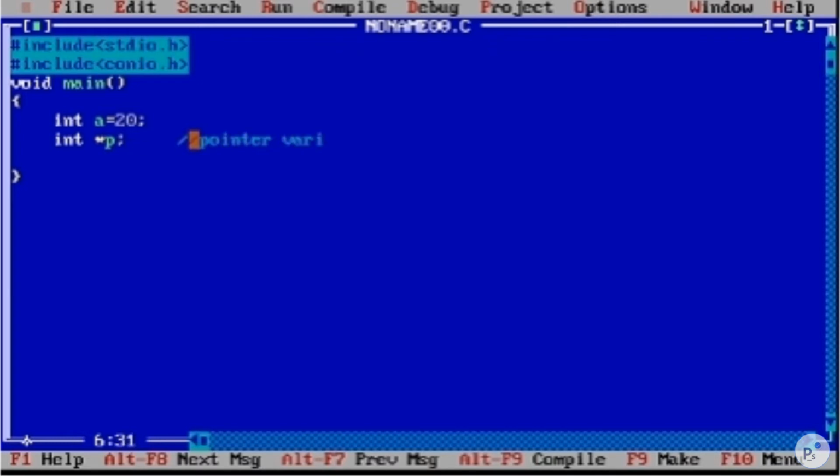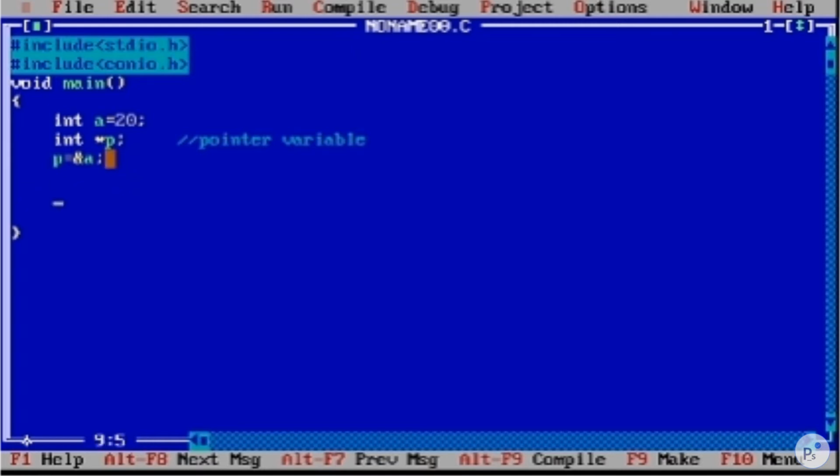So what does a pointer variable hold? Yes, the address of a variable. So p is holding the address of the variable which holds the value 20. That's why it's known as a pointer, which holds the address of another variable. This other variable is a in this case.